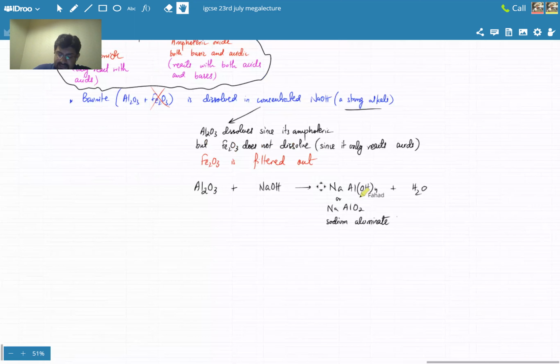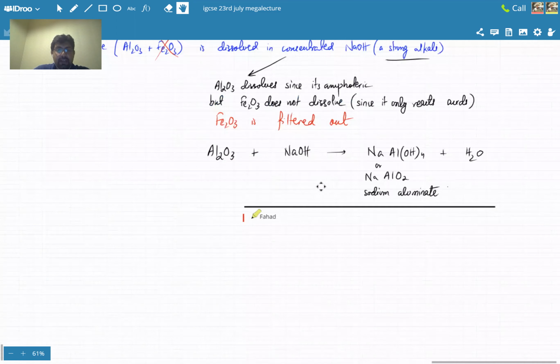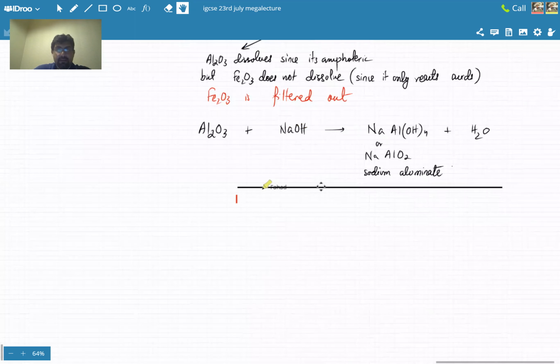Okay, the next step, step number 2. Step 2 is that pure alumina, as it's known. Now you don't have bauxite, क्योंकि bauxite खत्म हो गया, you have removed the impurities, उसको purify कर लिया.